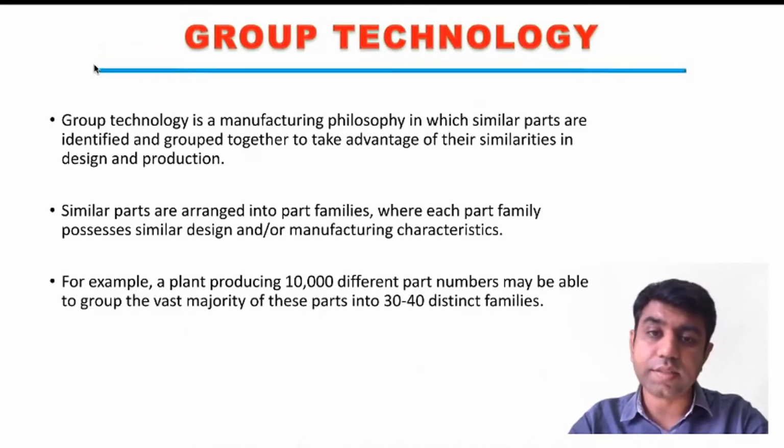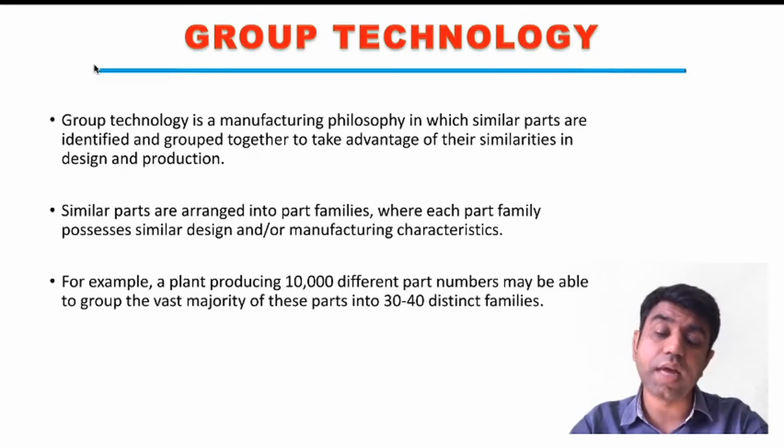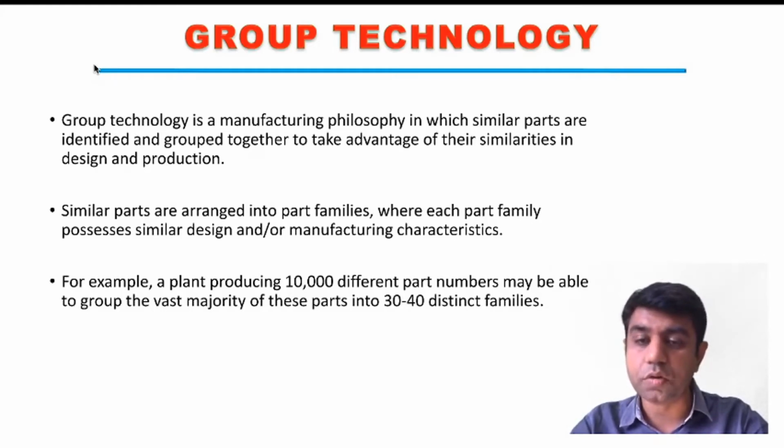Group technology, as I told, is the manufacturing philosophy in which similar parts are identified and grouped together to take advantage of their similarities either in the design or in the production, right? So what we are actually doing is, if the company is manufacturing n number of different products, then the products having design similarities or manufacturing similarities are grouped together into a single group, right?